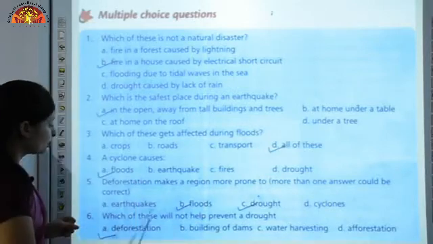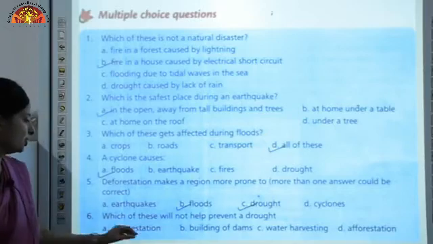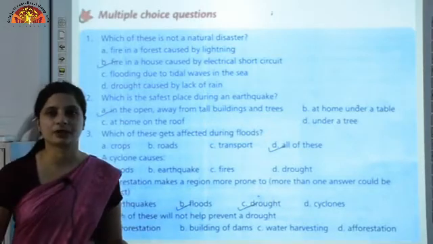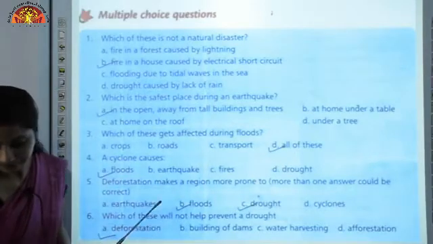Which of these will not help prevent a drought? That is deforestation. Deforestation will not help prevent a drought. It will be afforestation.